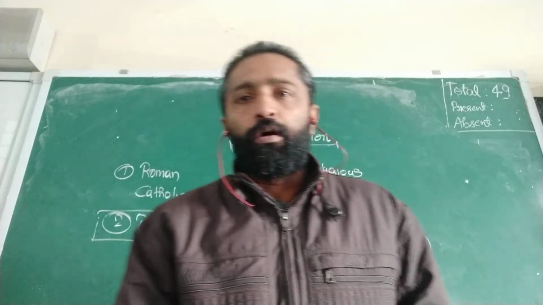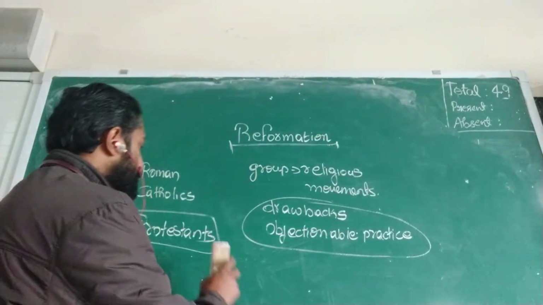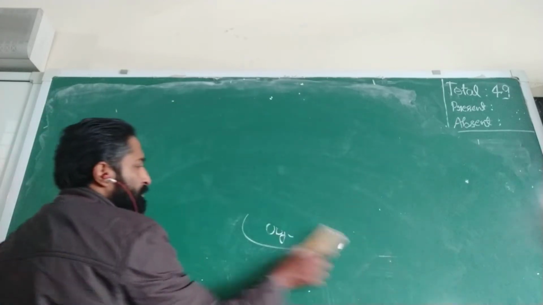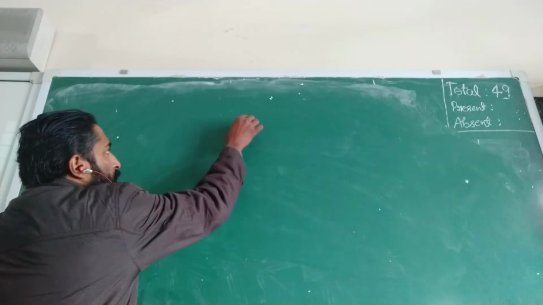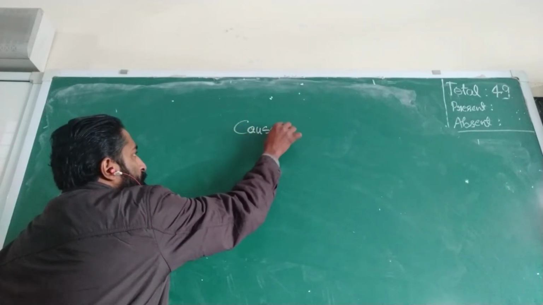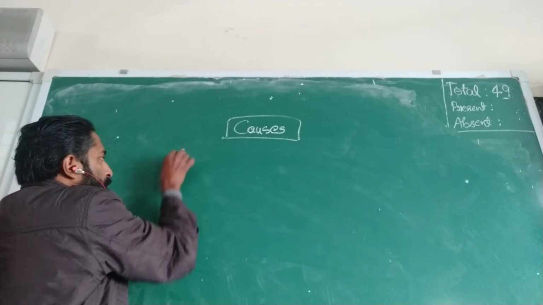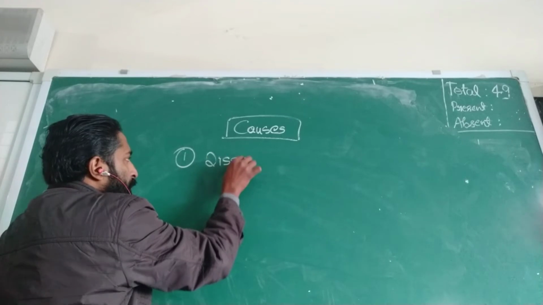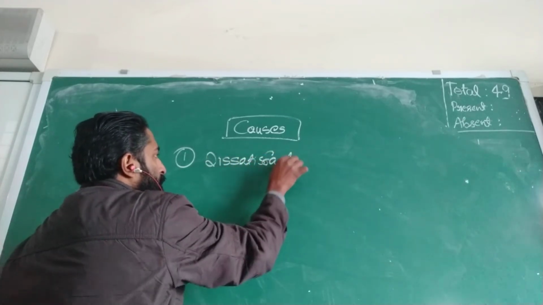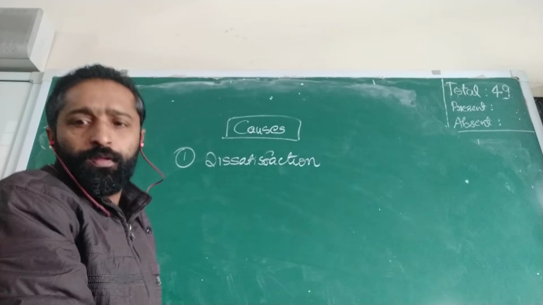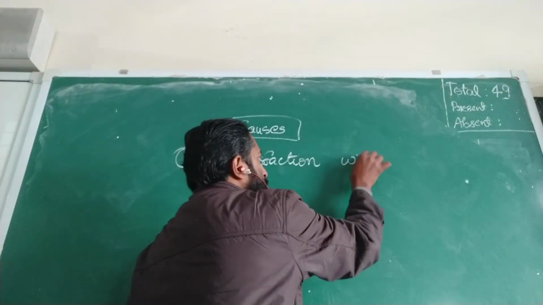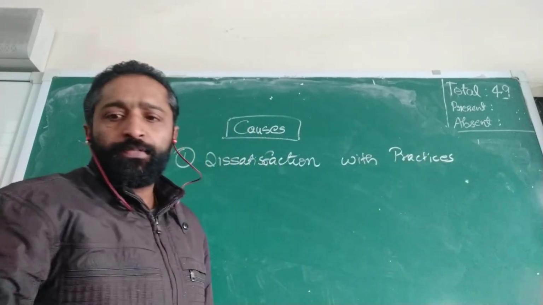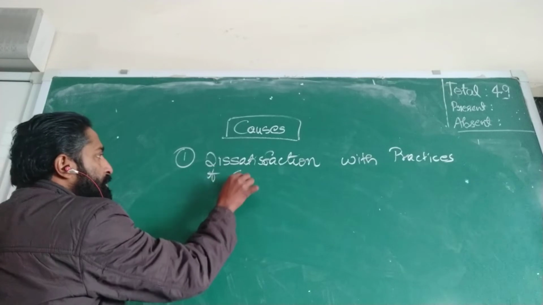Now, what are the causes of it? There are two different causes that led to this particular Reformation. The first one, dissatisfaction with the practices of the Catholic Church.